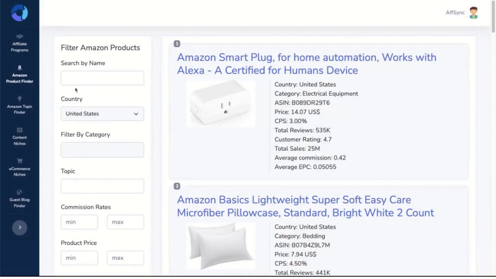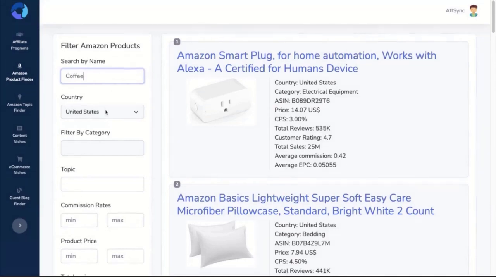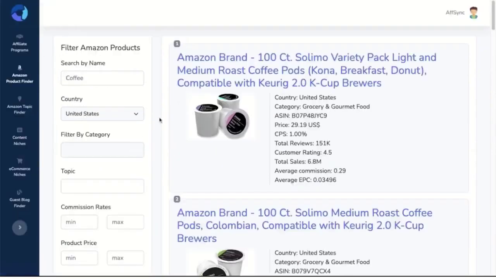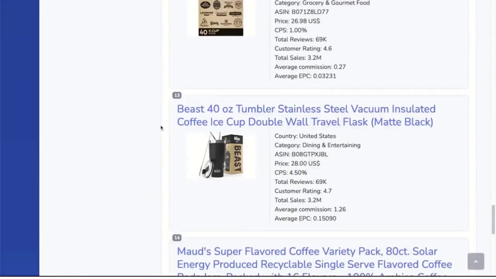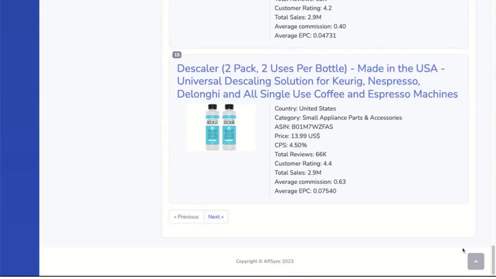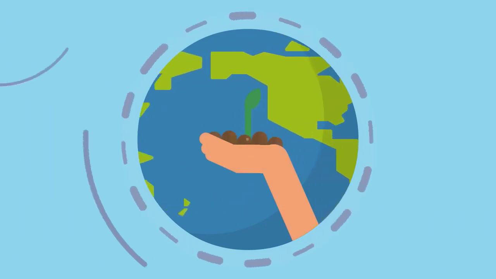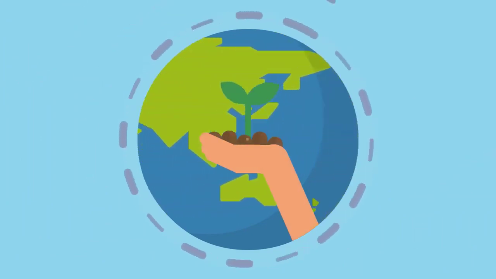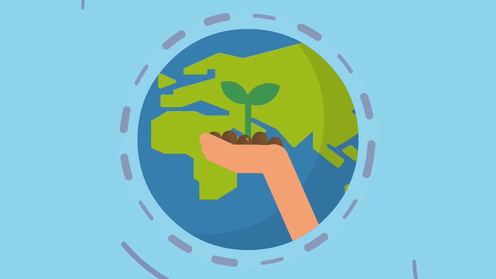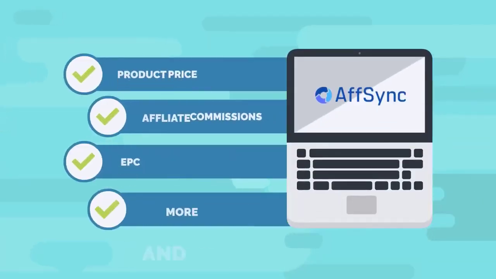Next, Amazon Product Finder. Now, you want to find some top-selling Amazon products related to coffee. You can go to Amazon Product Finder, search for the keyword coffee, and voila! Here are hundreds of top Amazon products related to coffee. Want to find Amazon products from a different country? Simple. Change the country and search again. You can filter them by product price, affiliate commissions, EPC, and more.